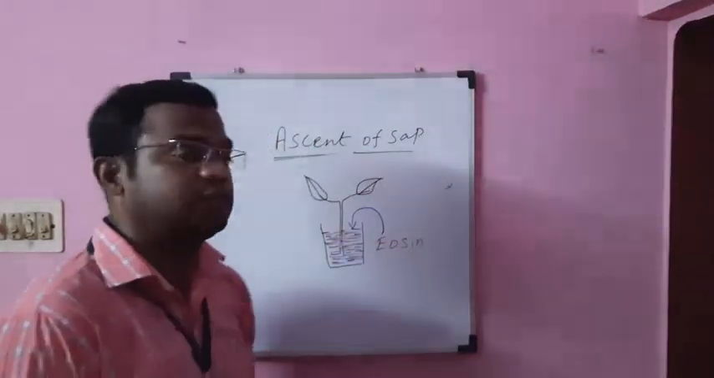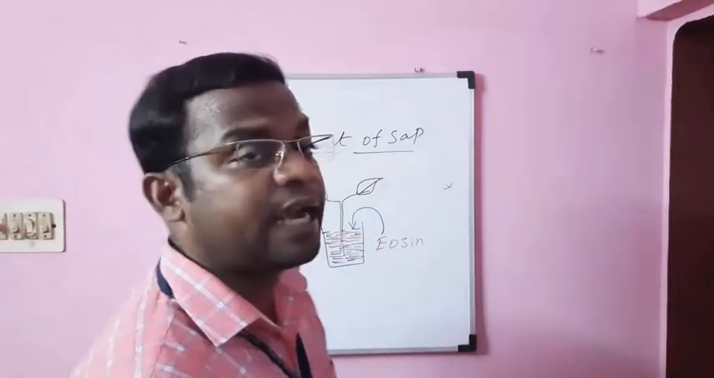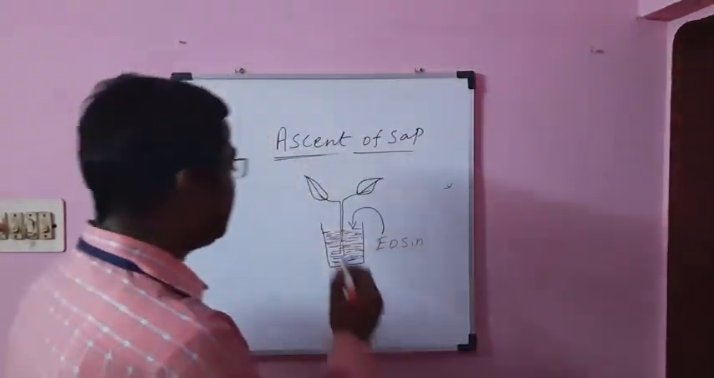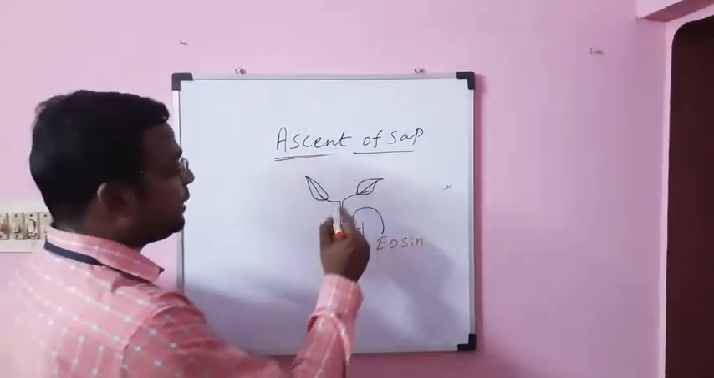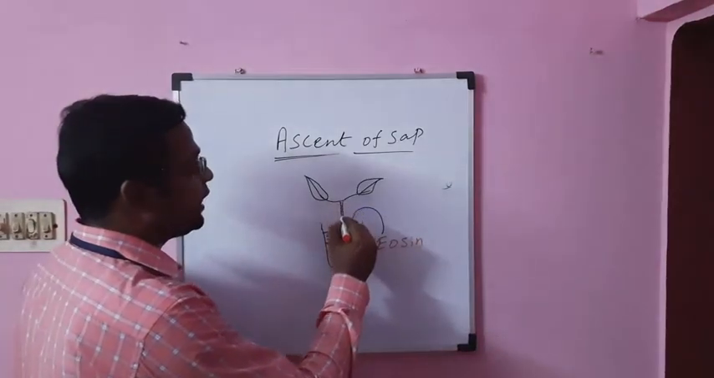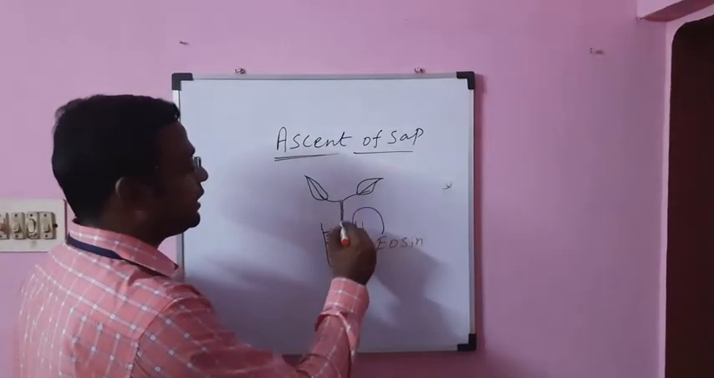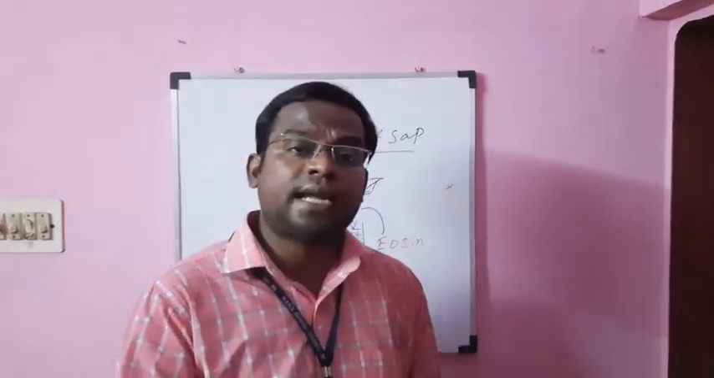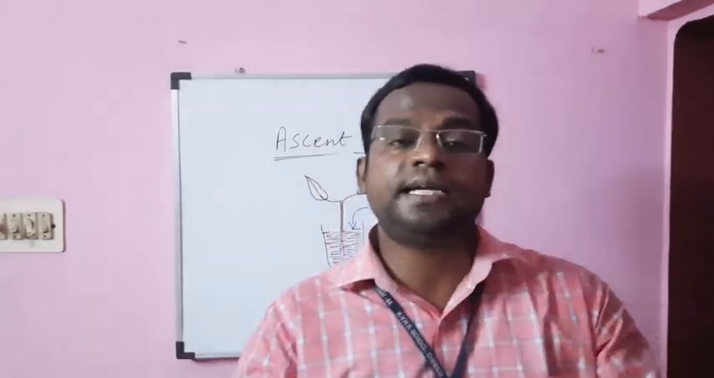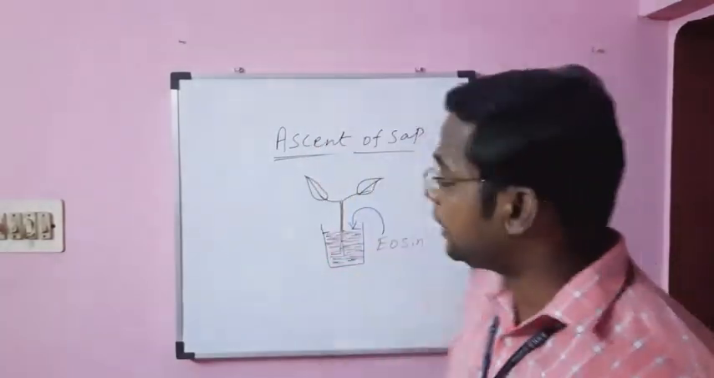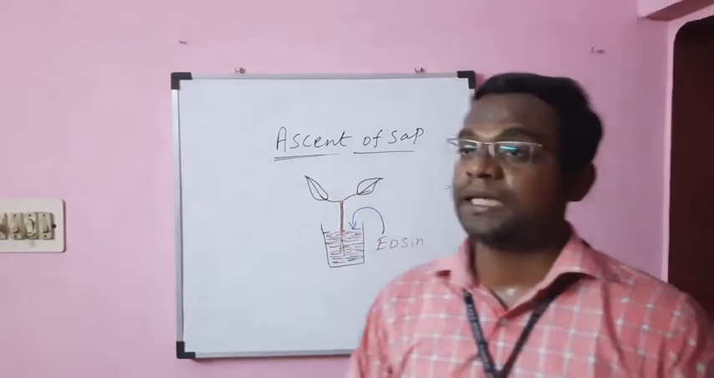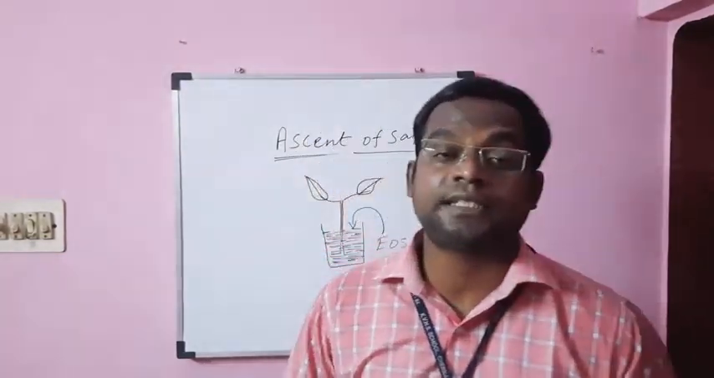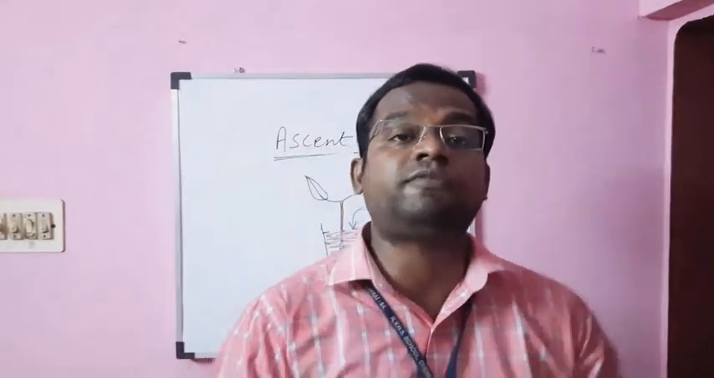After a few minutes we can find the stem of the balsam plant turns red in color. The stem turning red indicates that water transport has been taking place. But now what do we have to prove? Whether the water transport takes place through the xylem or phloem.